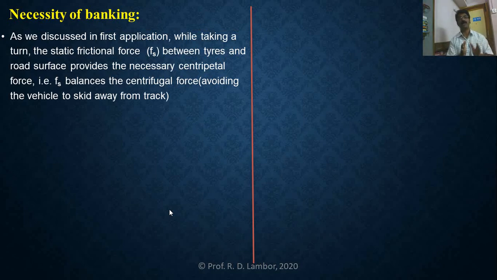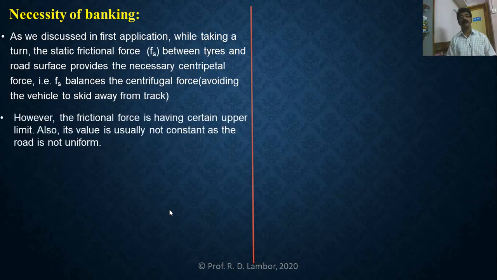Frictional force was providing the required centripetal force. Due to that, your driving was safe. You can take that turn very, very easily. Successfully, you can drive along that horizontal circular road. Second, this frictional force, what happens? What is the problem? This frictional force is directly proportional to v square.